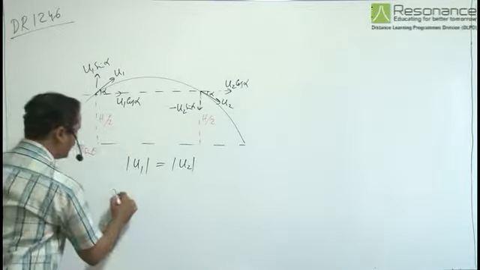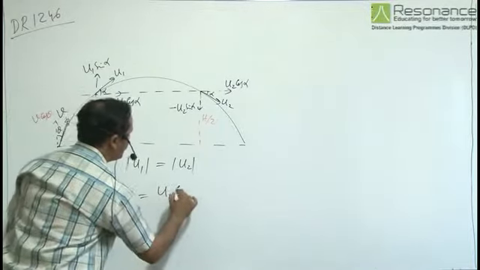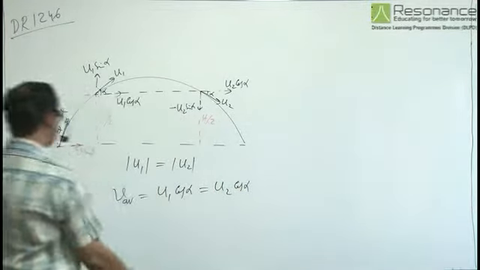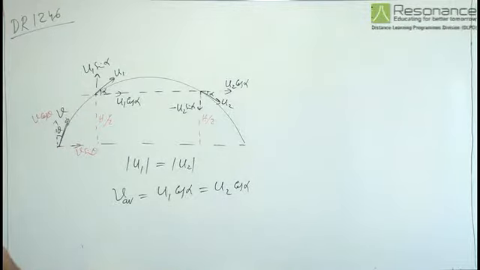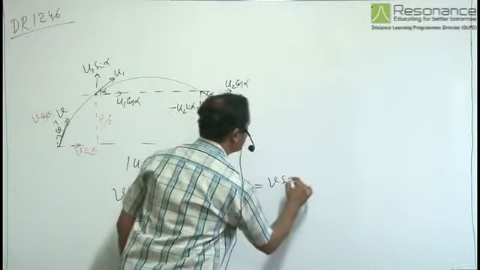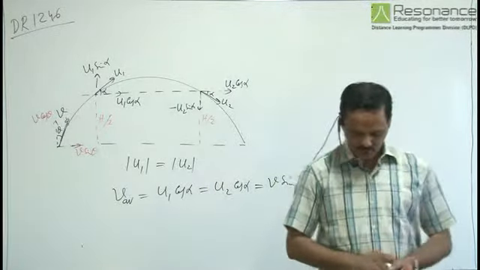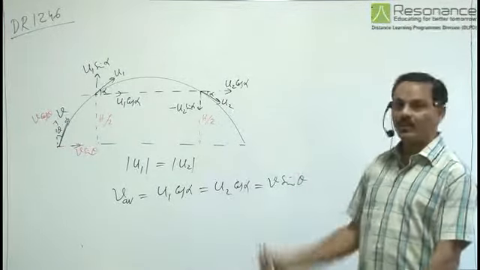So average velocity during this interval remains u1 cos alpha or u2 cos alpha, and as there is no acceleration in horizontal direction, it remains same as v sin theta. So the correct option is first one, which is v sin theta and is horizontal and in the plane of projection.